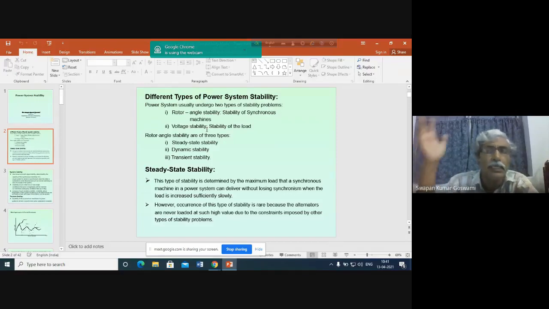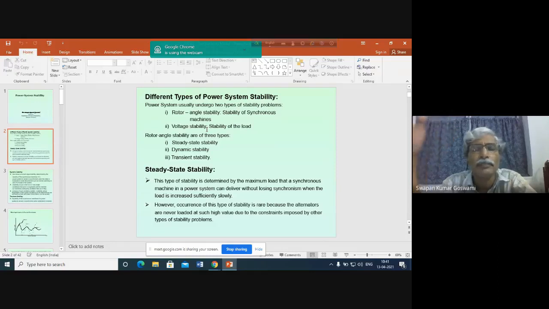Basically, node voltage at the load end collapses, and as a result the total system also collapses. Obviously, this type of situation will start to occur after a sudden disturbance in the active power demand or the reactive power demand.